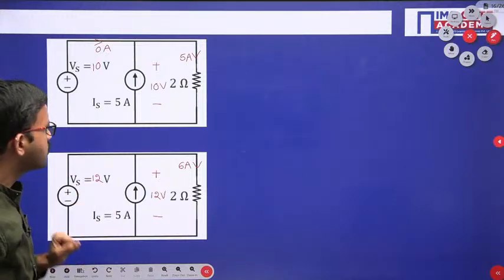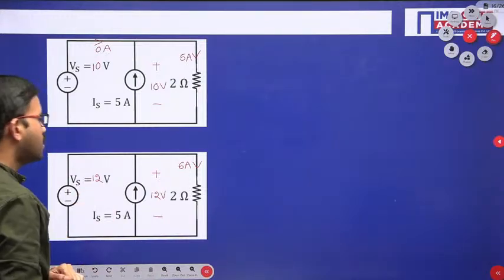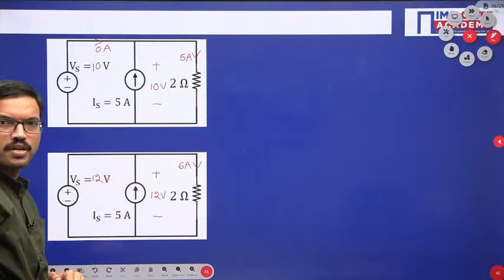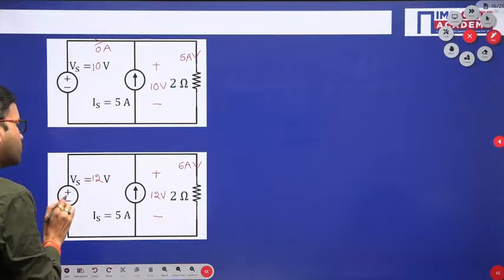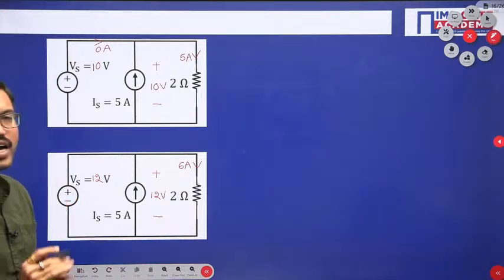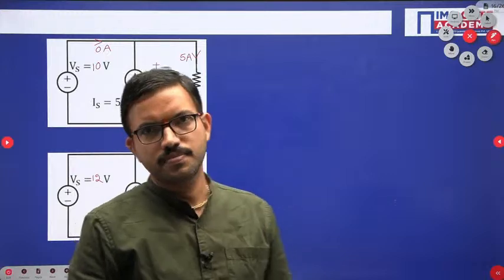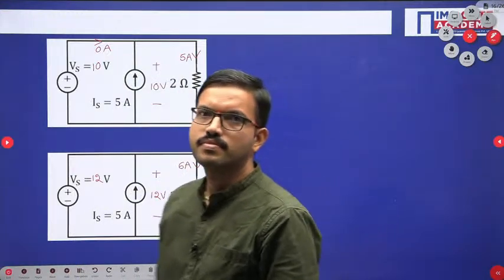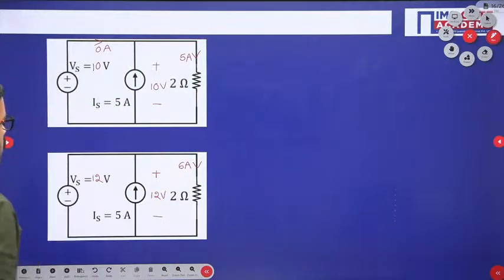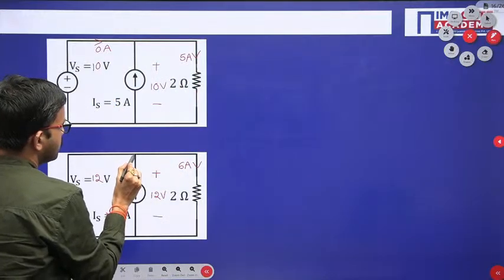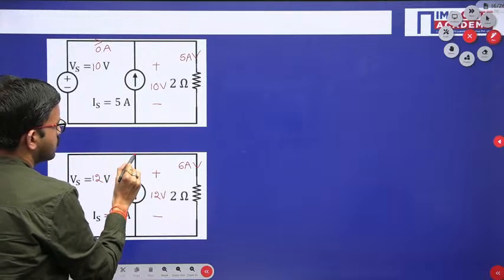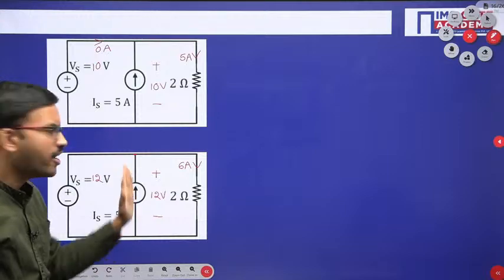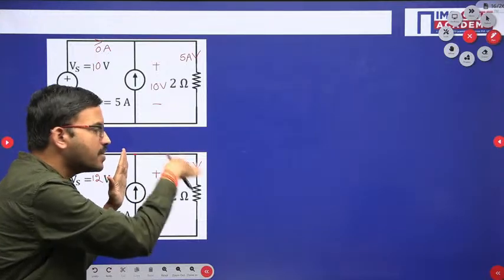Okay, now tell me, in this particular circuit, for this example, how much current is flowing in this particular voltage source, and in which direction is it flowing? All of you give it a try. See, you can observe here 5 ampere is entering, and here 6 ampere is leaving.